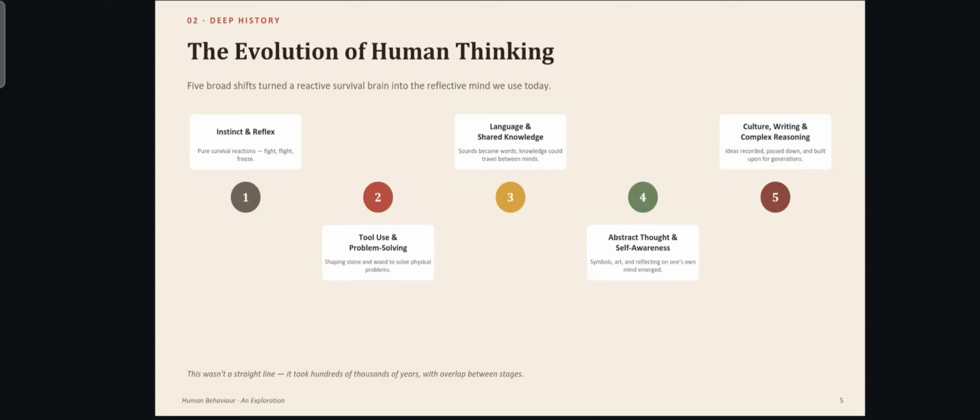The evolution of human thinking. Human thinking has evolved a lot from ancient times. First stage is instinct and reflection, and then tool use and problem solving. Next it upgraded to language and shared knowledge, and then abstract thought and self-awareness. And now we are in the modern era with a problem-solving mind and analytical thinking. Now we can write, solve complex reasoning, and our culture has expanded broadly.